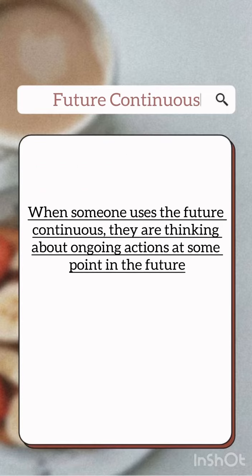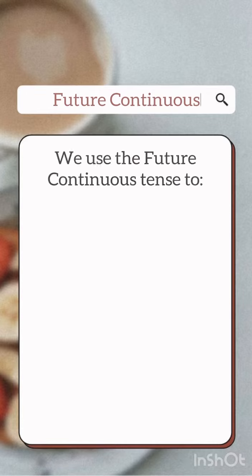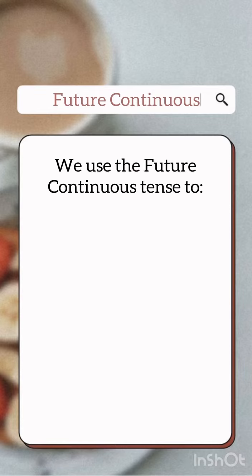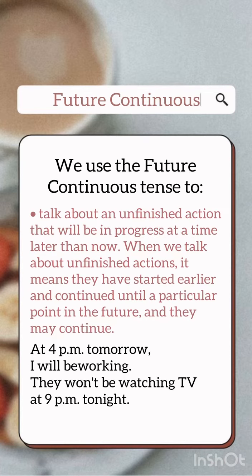So, when someone uses the future continuous, they are thinking about ongoing actions at some point in the future. We use the future continuous tense to talk about an unfinished action that will be in progress at a time later than now. When we talk about unfinished actions, it means they have started earlier and continued until a particular point in the future, and they may continue.